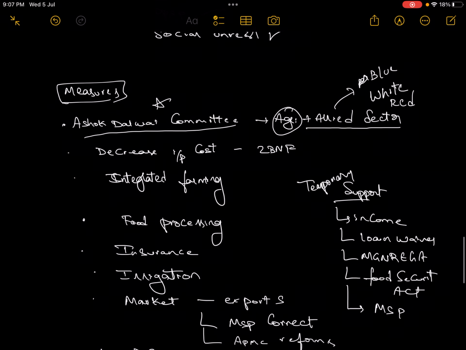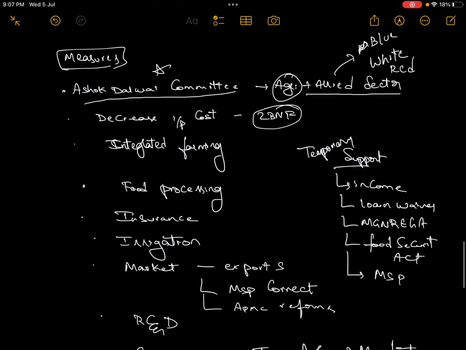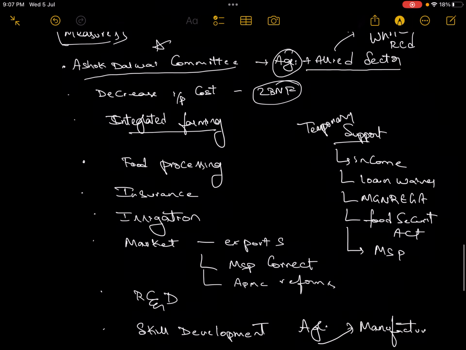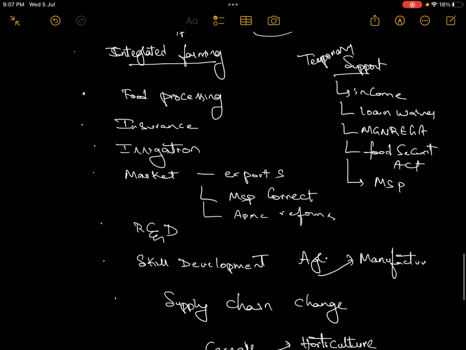Then decrease of input cost can happen through the practice of zero budget natural farming. Then you can also practice integrated farming. Food processing and insurance penetration should increase. Apart from this, temporary support as a short-term measure can be provided in the form of income support. We also have a scheme for this. Which scheme is this? PM Kisan. Then loan waivers can be provided.